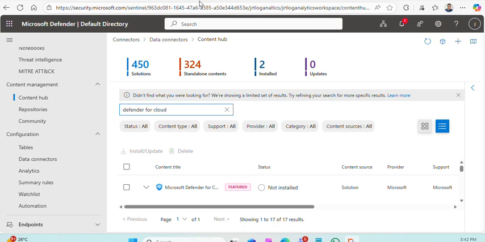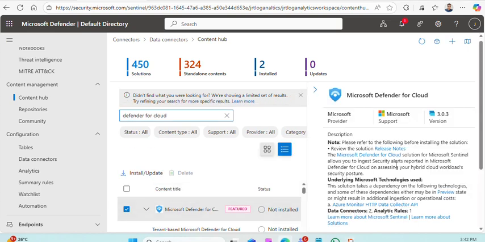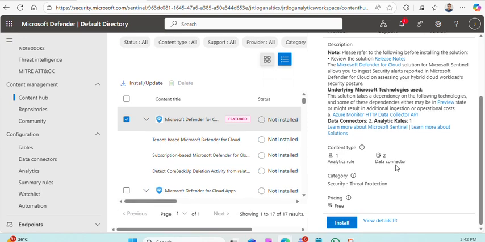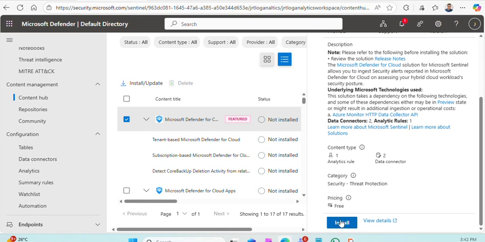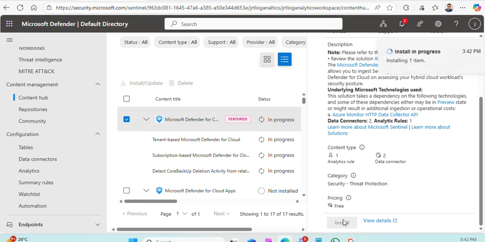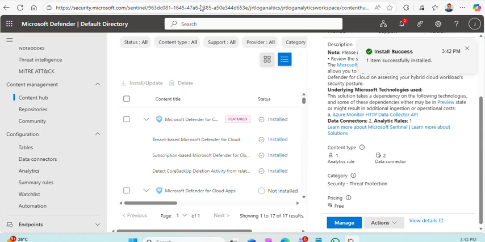Okay, now I found Microsoft Defender for Cloud. It is not installed. Let's see. Again you can see the details and then click on install. Here you have one analytical rule and two data connectors. Install. Okay, install successful.